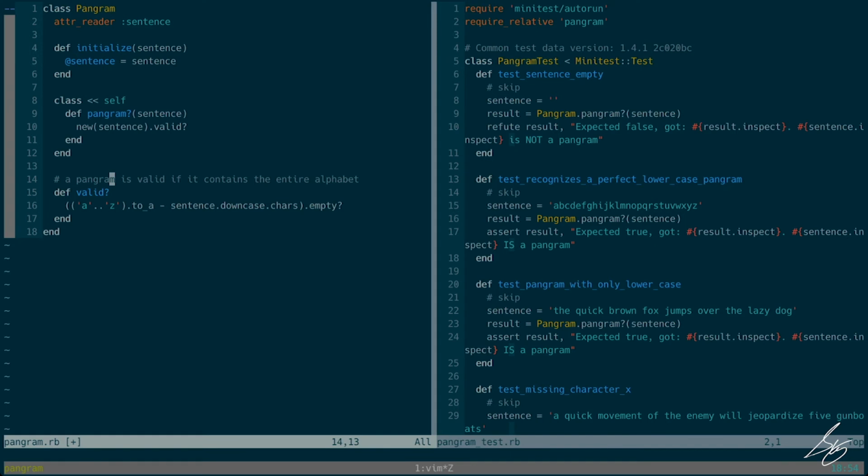The problem with this, and this is why people have an aversion to comments, is that comments get stale, right? Somebody's going to come in here and change what this means or change the definition, and they're not going to update the comment because the comments don't make any test fail. So they get out of sync, right? So what I want is self-documenting code. I don't want to have to add a comment.